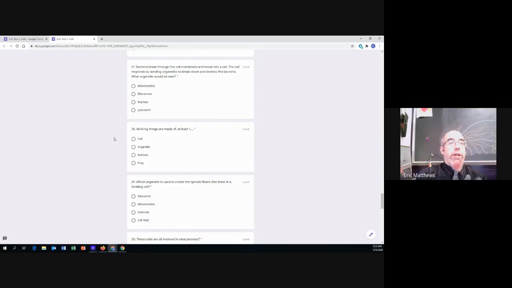Number 27. Bacteria break through the cell membrane and into the cell. The cell responds by sending organelles to break down and destroy the bacteria. What organelle would the cell send? So the bacteria break through the membrane. They're attacking the cell. The cell fights back by sending organelles to kill the invading bacteria.